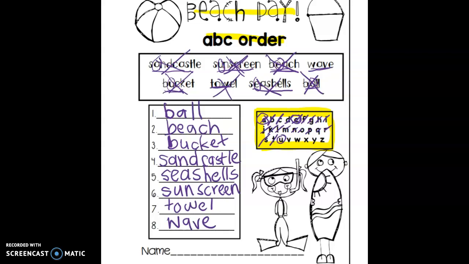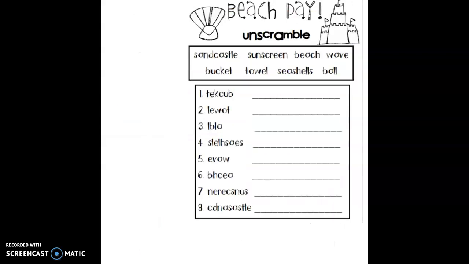Hey, if you are not done writing these in ABC order, you can pause the video. If you are done, we're moving on to the next page. The next page is a beach day unscrambled. So these words that are in this box right here are the same words that we just talked about in ABC order. We have sandcastle, sunscreen, beach, wave, bucket, towel, seashells, and ball. Those words are scrambled up in these lines right here.